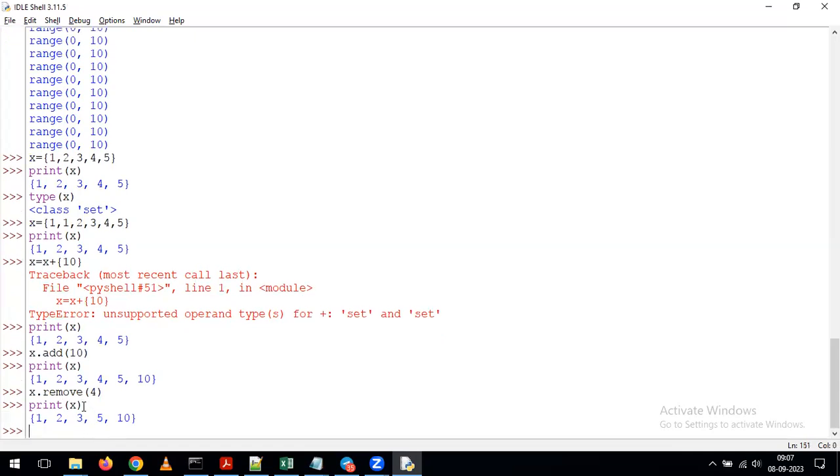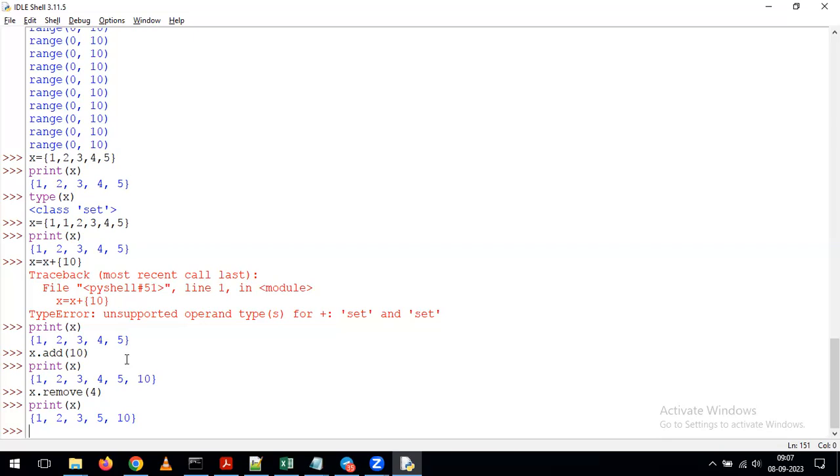Now see, earlier we had 1, 2, 3, 4, 5, 10, but now we have only 1, 2, 3, 5, 10. This is the way you need to understand how we can add elements on top of your set and how we can remove an element from the set depending on our requirement. And one more thing, I'm repeating the same thing: on top of the set, we cannot apply the plus operator. Instead of the plus operator, I'm using the add function. With the help of the add function, we can add the values, and at the same time, we can remove the values depending on our requirement. Any questions on top of this set, please ask me here.